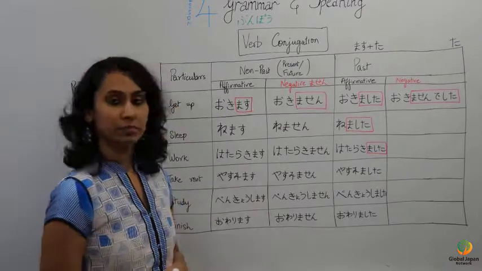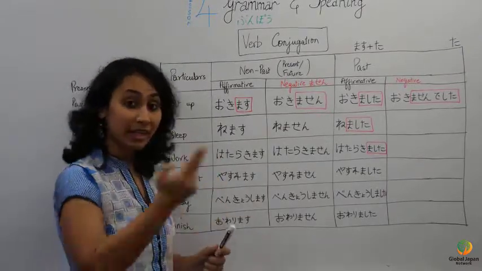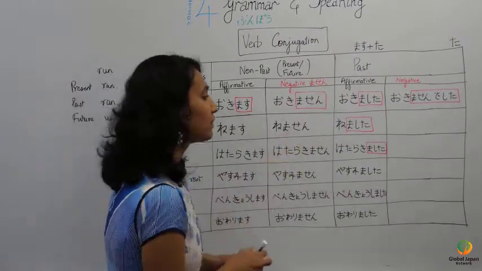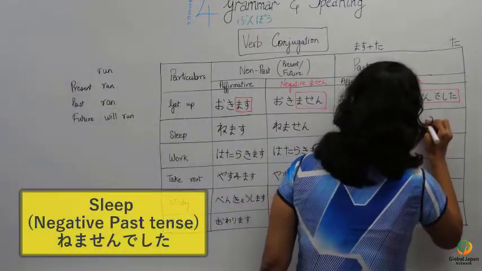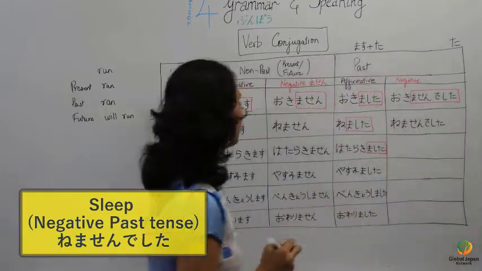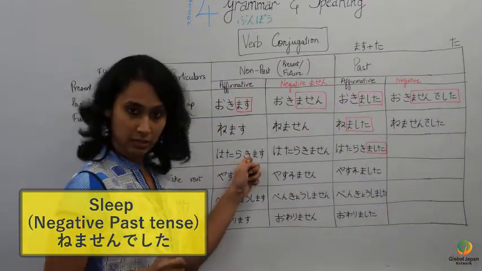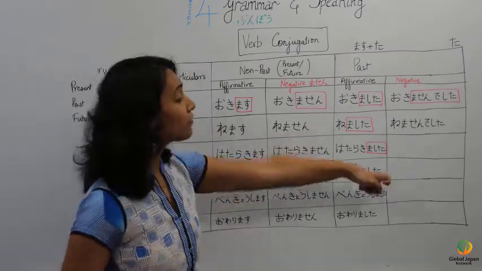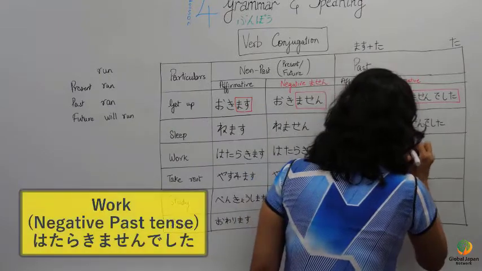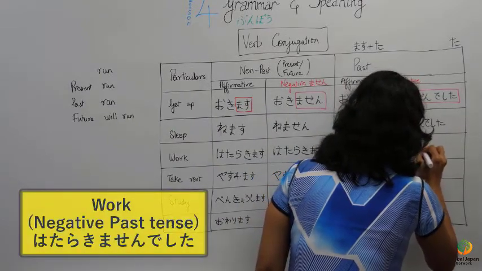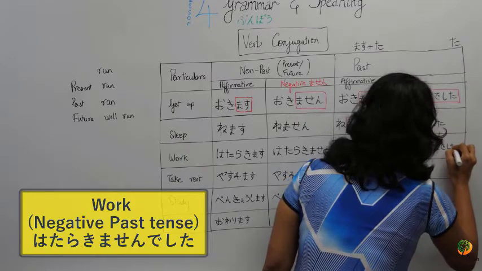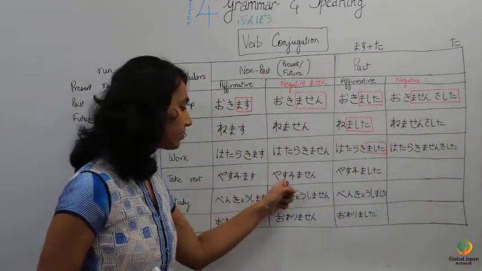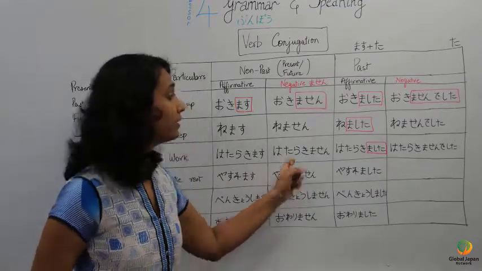Let's do that for the other verbs. Nemasu. The negative of it will become nemasen. Past tense of this will become nemasen deshita. Hatarakimasu. Negative of it, hatarakimasen. Past tense of this will become hatarakimasen deshita. Yasumimasu. Negative is yasumimasen.